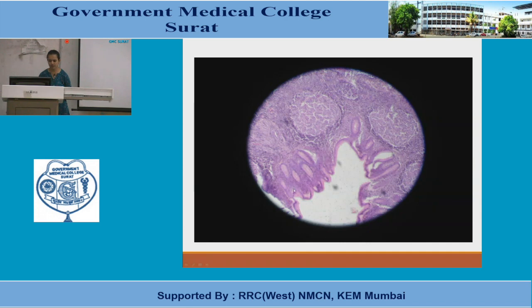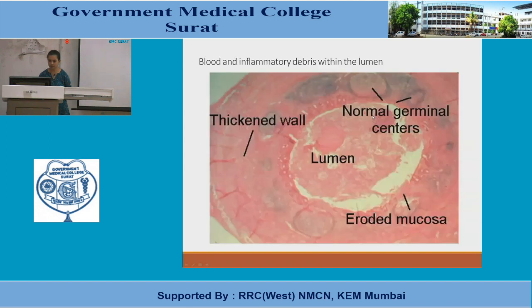Can you see? This is a mucosal lining of an appendix, which will have mucin containing cells, the normal epithelium. Then there comes the submucosa, which is rich in lymphoid follicles, and that's why it again retains a blue color. Now in this case, can you see these areas?